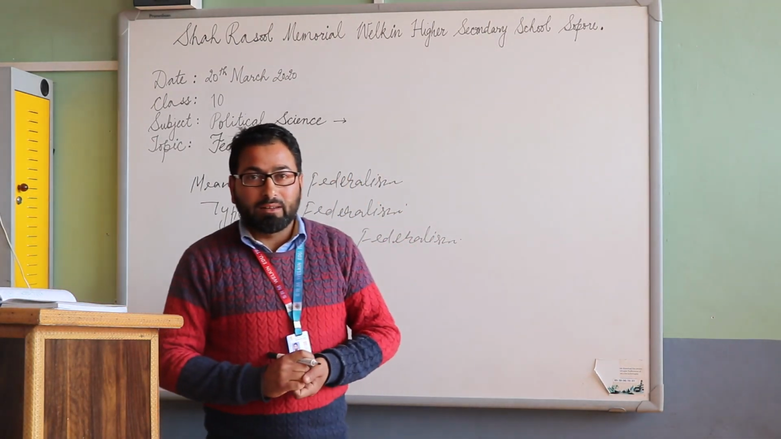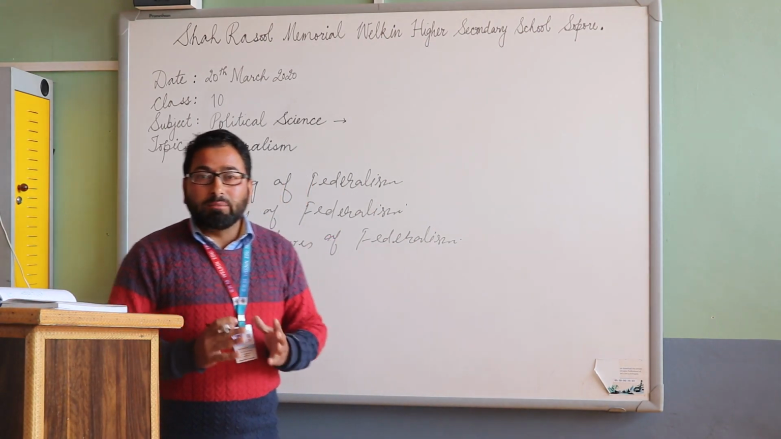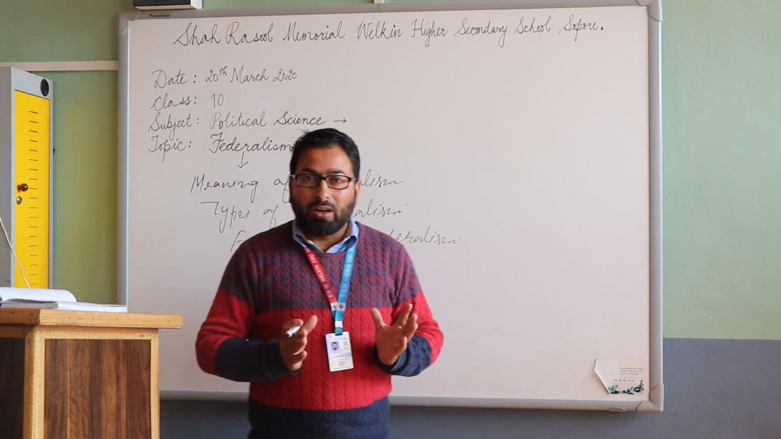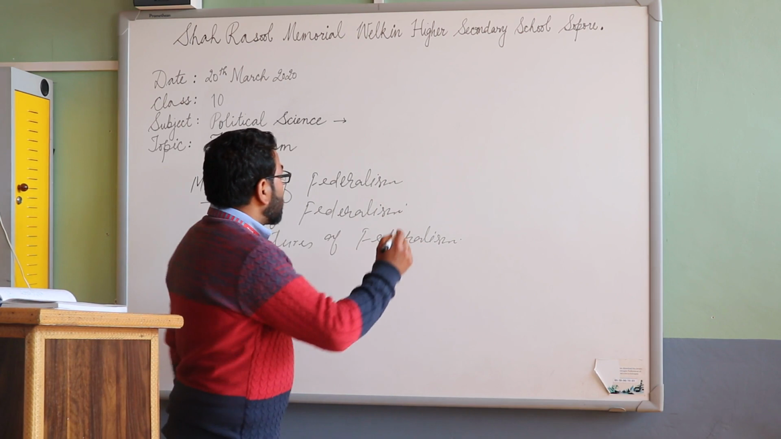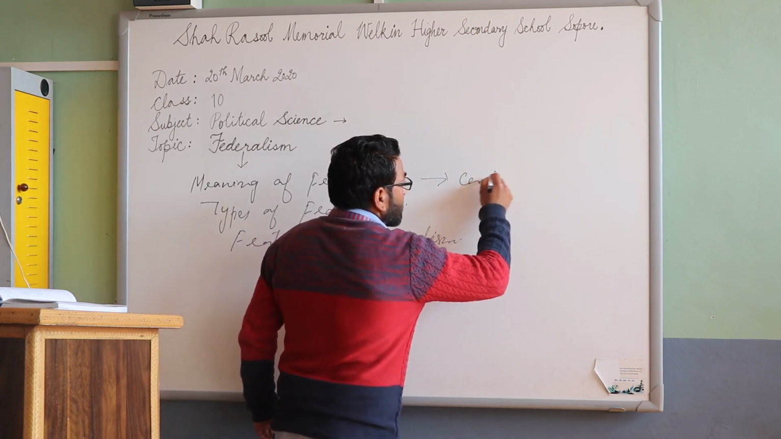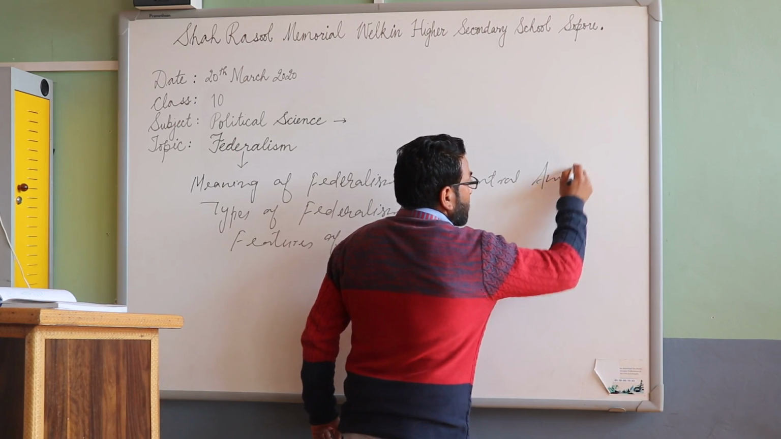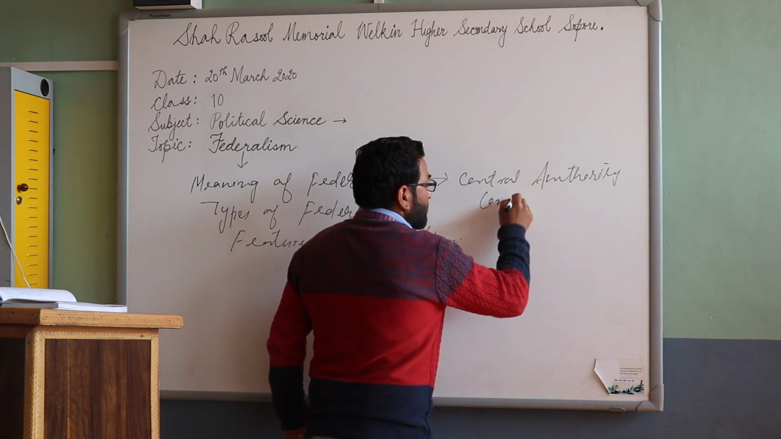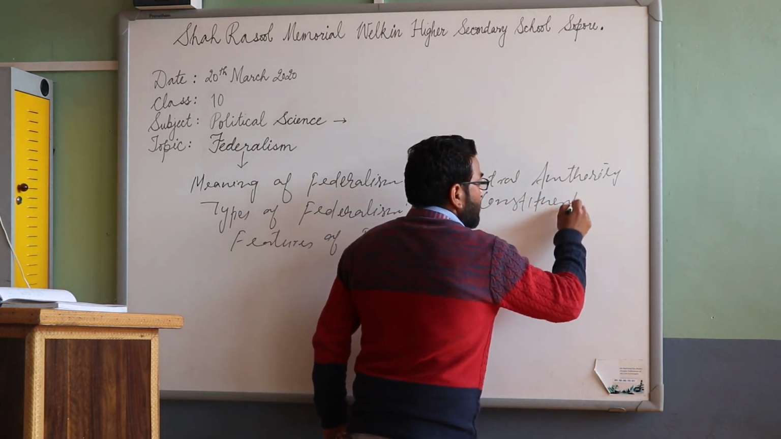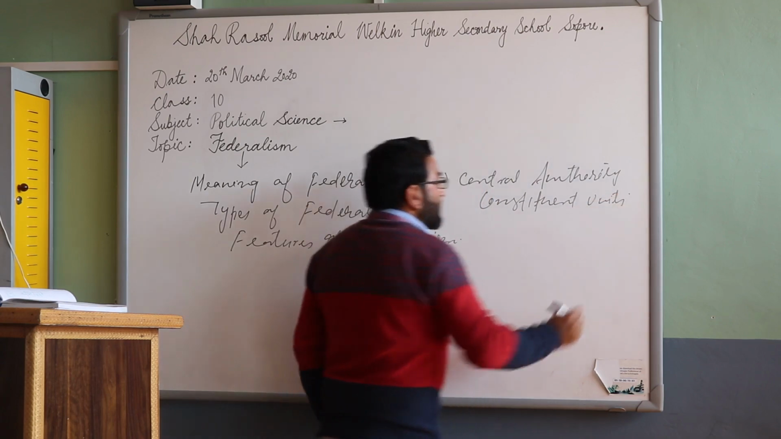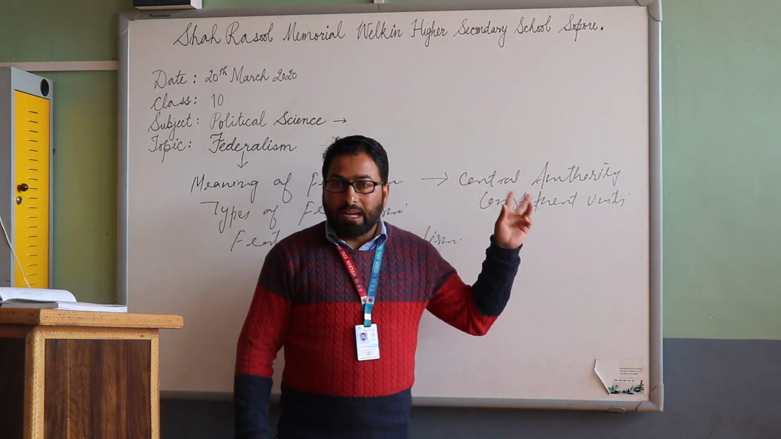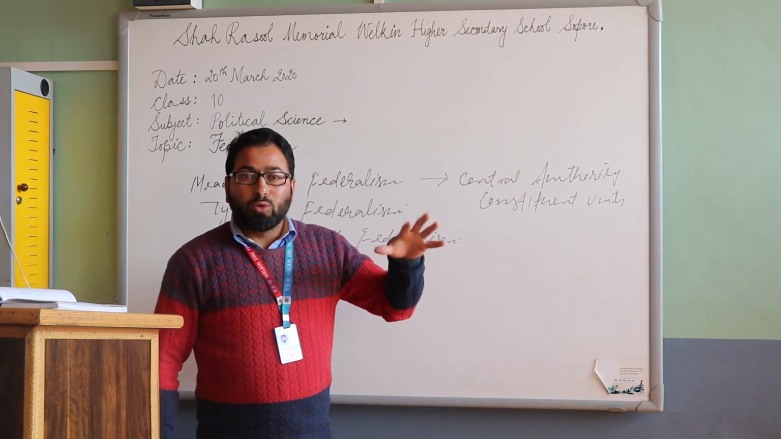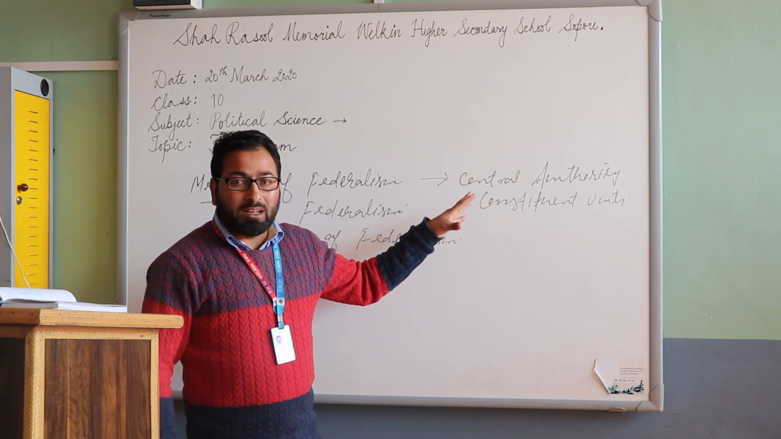What does federalism mean? Federalism is a form of government in which power is shared between a central authority and its constituent units. Central authority means the apex authority of a country, that is the central government. The constituent units means the subordinate groups of the central authority.